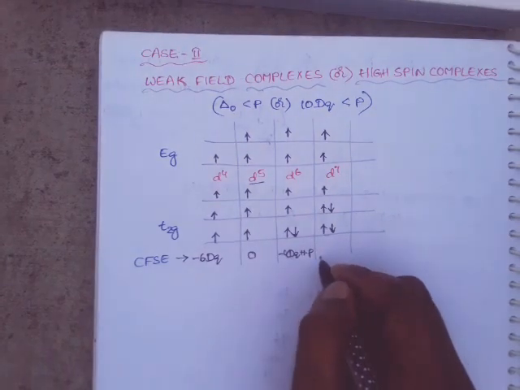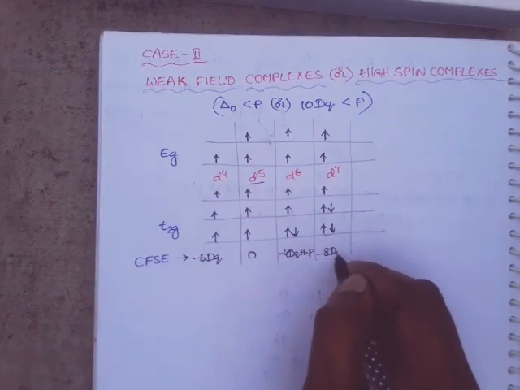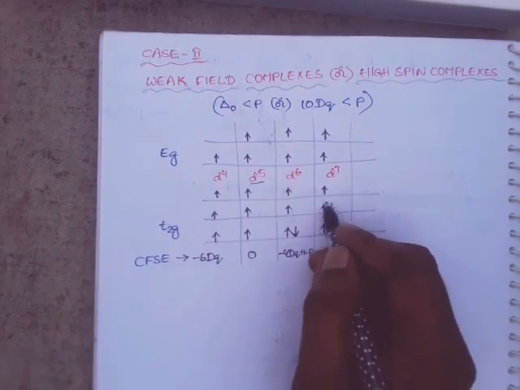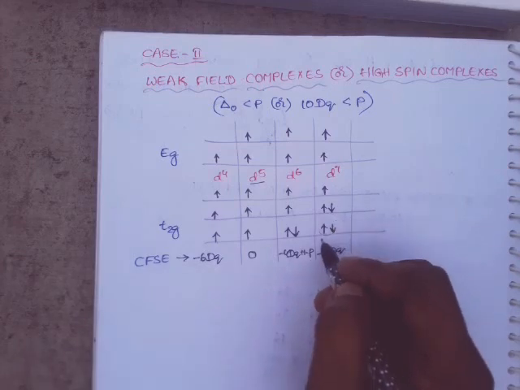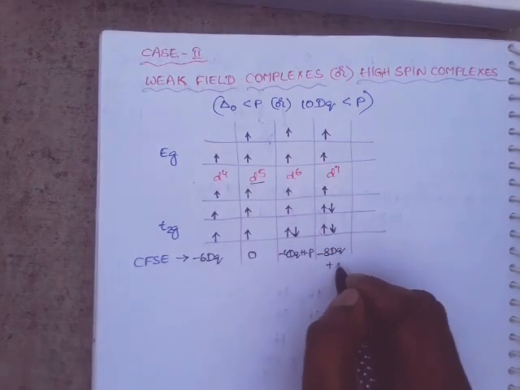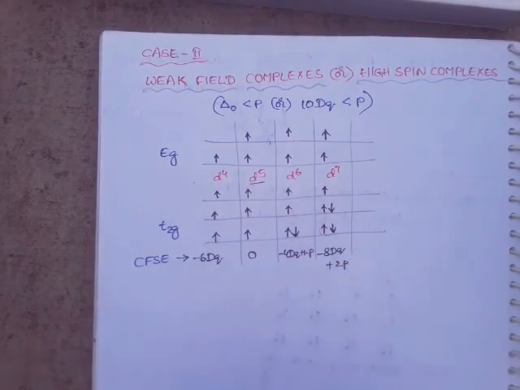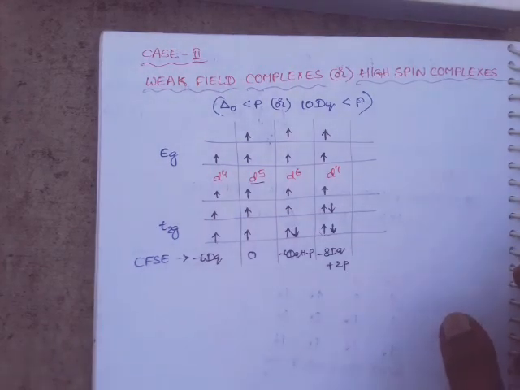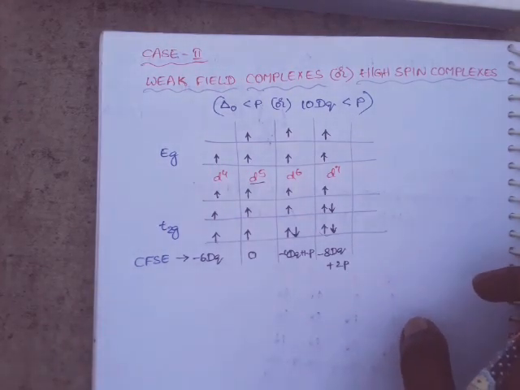So minus 20 plus 12, its value is minus 8 Dq, plus number of paired electrons. How many? Number of electron pairs, 2 are there. So plus 2 into pairing energy, 2P. Okay. So this is the way to calculate the CFSE value for weak field complexes or high spin complexes.